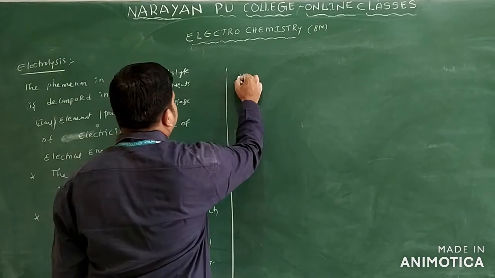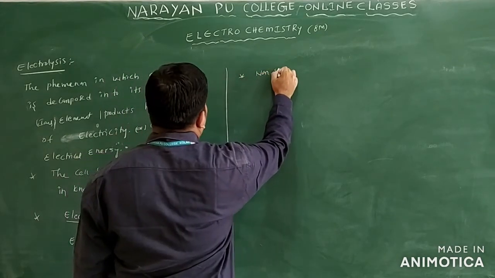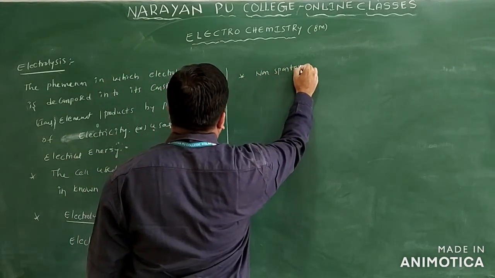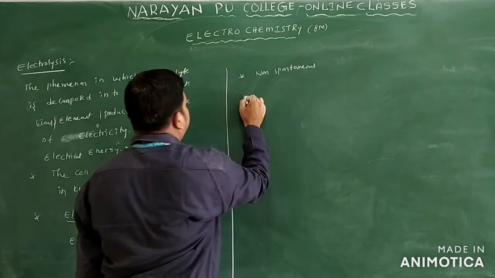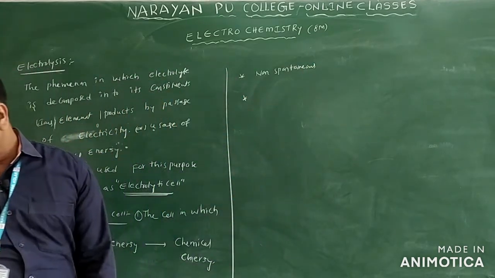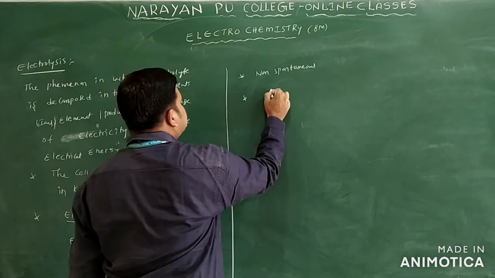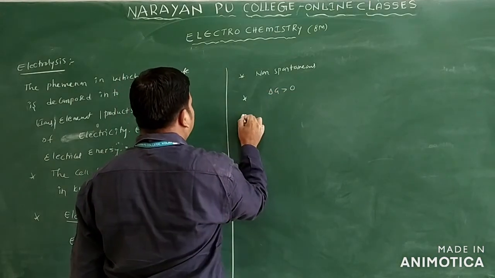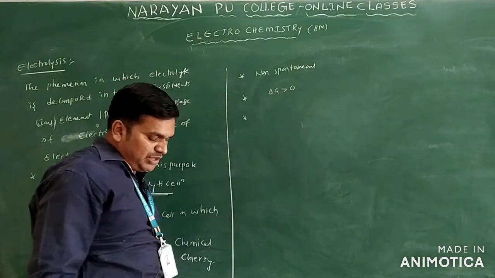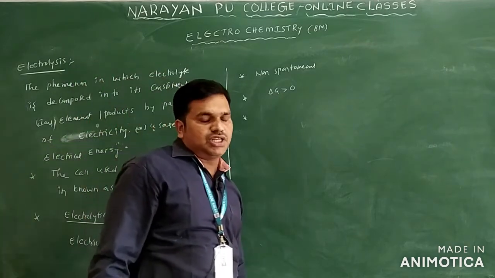What process will take place here? Non-spontaneous only. So we can see the non-spontaneous process here. Delta G is always what? Greater than 0. We already discussed this in the thermodynamics chapter: spontaneous process and non-spontaneous process.